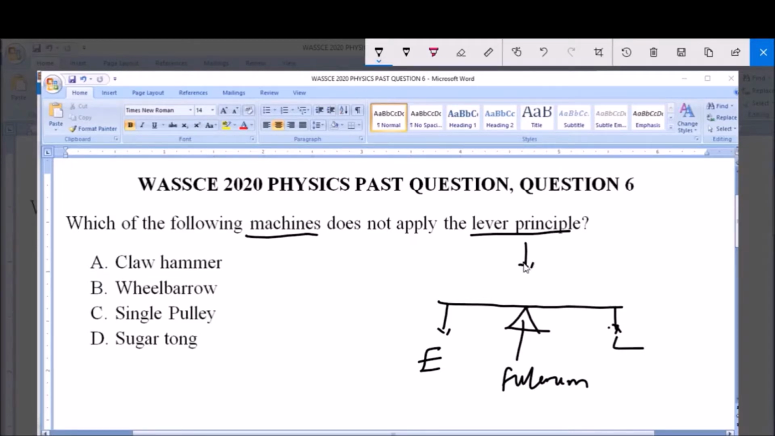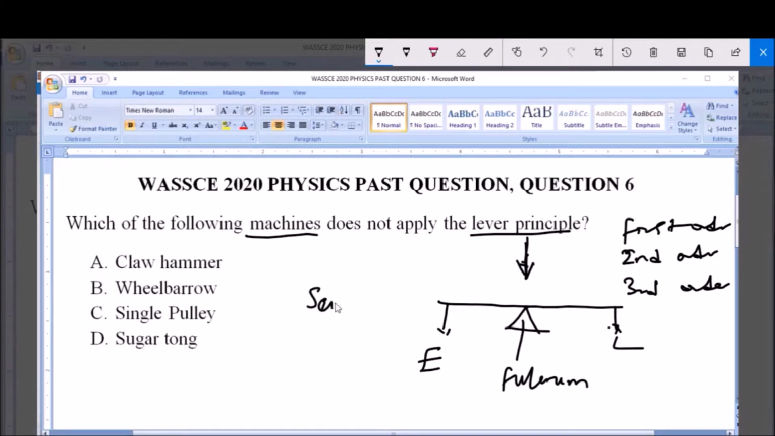Now this lever principle works in three forms. We have the first order lever, the second order lever, and the third order lever. This is based on the position of the three main parts of a lever, that is the effort, the fulcrum, and the load. But the question says, which of the following machines does not apply the lever principle?